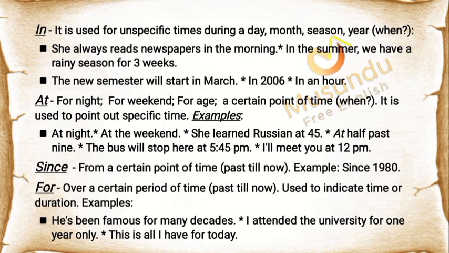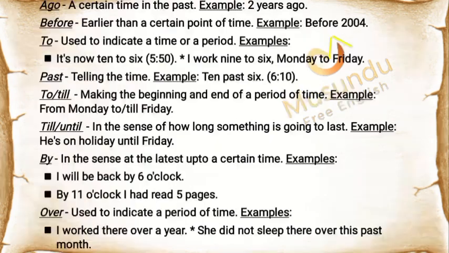"Since" means from a certain point of time, past till now. Example: since 1980. "For" means over a certain period of time, past till now. It is used to indicate time or duration. Examples: He's been famous for many decades. I attended the university for 1 year only. This is all I have for today.